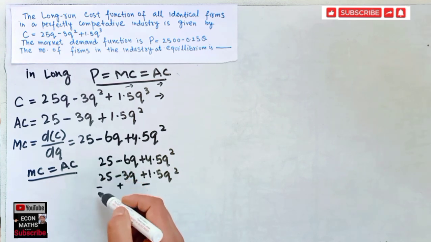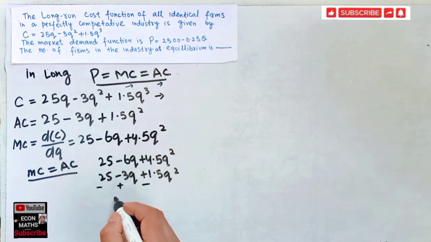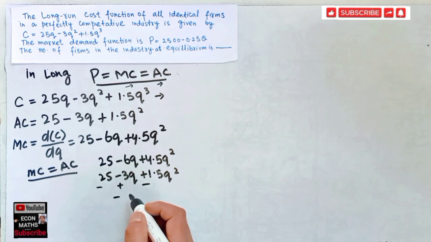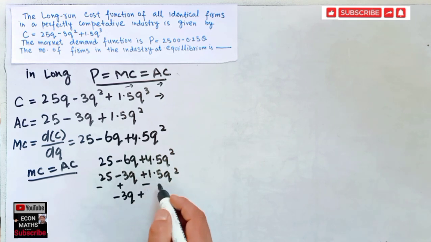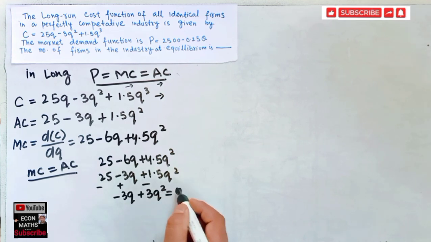Now 25 minus 25 is 0, minus 6q plus 3q is minus 3q. Here we have plus 4.5 minus 1.5 is 3q square, and it should be equal to 0.